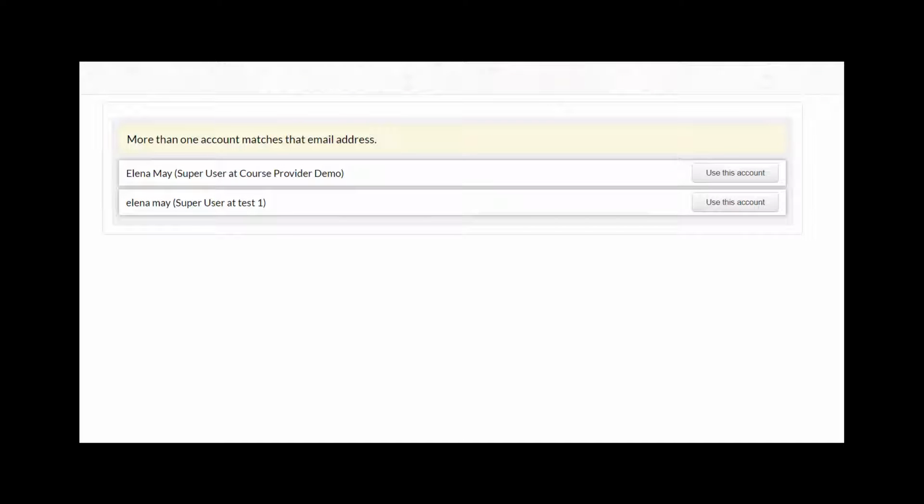So you will see now that because you've entered the same password for each site, you're being asked to select the account you would like to enter. So depending on which one you click, depends on what you will see, and you will only see what is relevant to that individual site. If you don't have more than one site, then you won't get this option at all, and it will automatically take you to the home screen for yourselves.